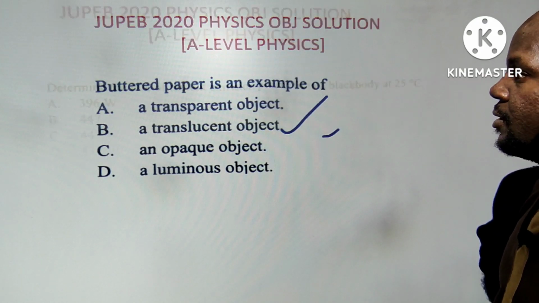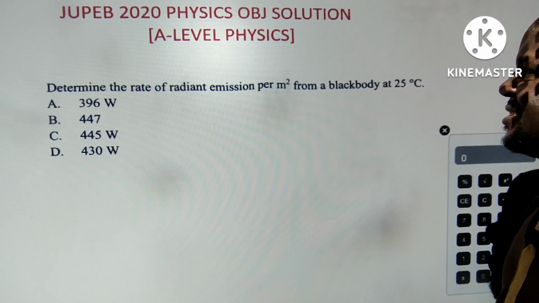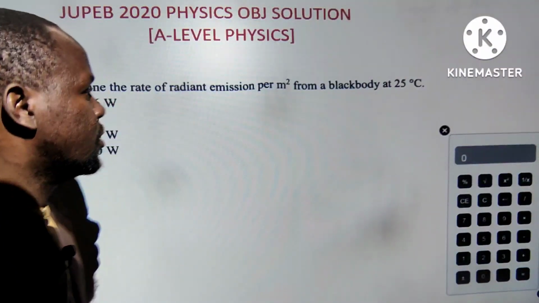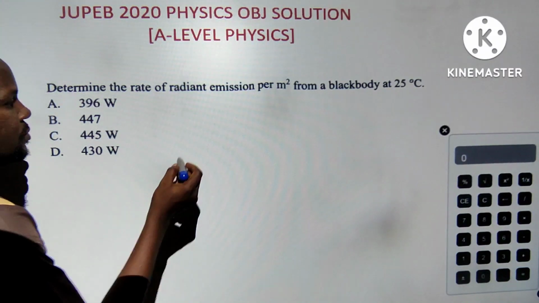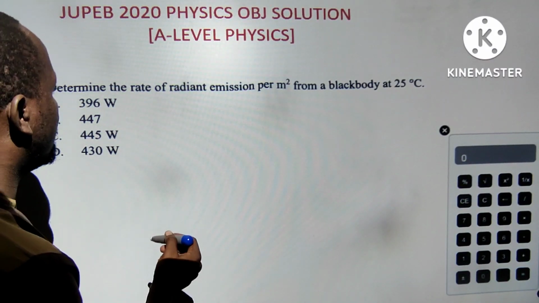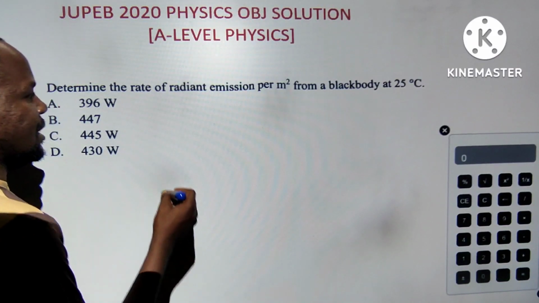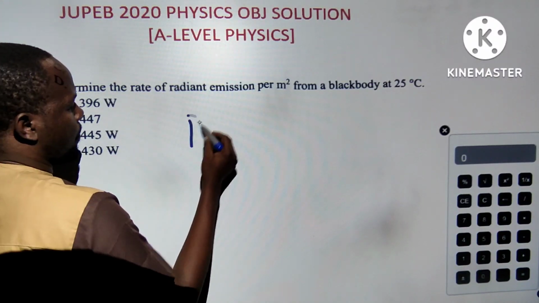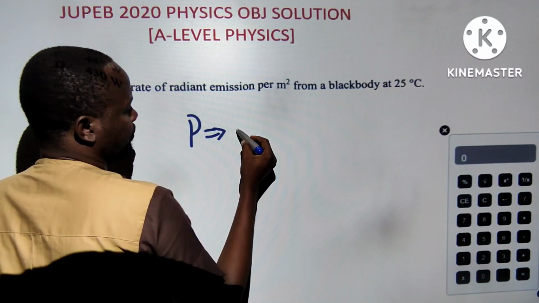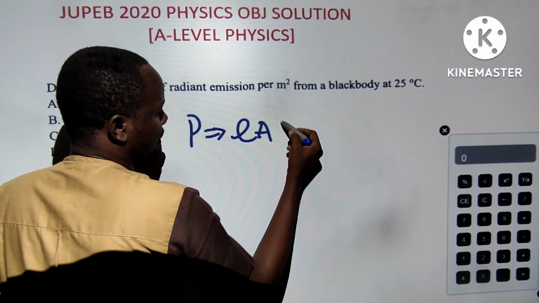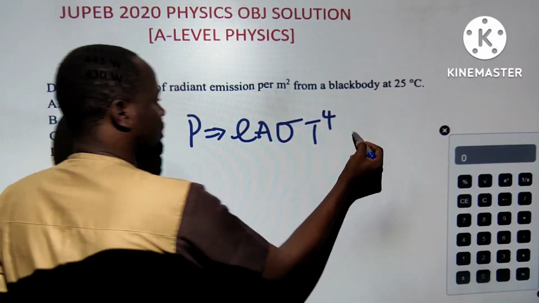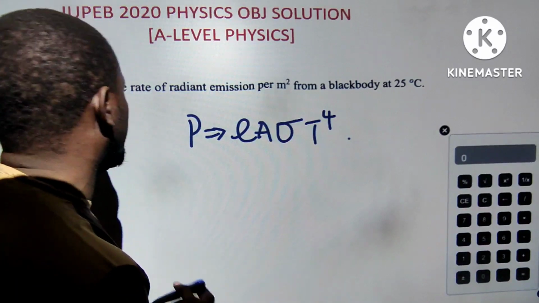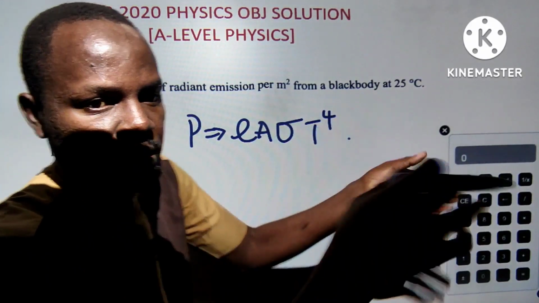Please, I will save some time. Determine the rate of radiant emission per meter square of a black body at 25 degrees Celsius. This is the Stefan equation. Heat or power, the rate of emission, what we call heat emission, is given as P = eσAT to power 4. It's available on my channel if you want to learn more. So this is the power, the rate at which heat is being distributed.